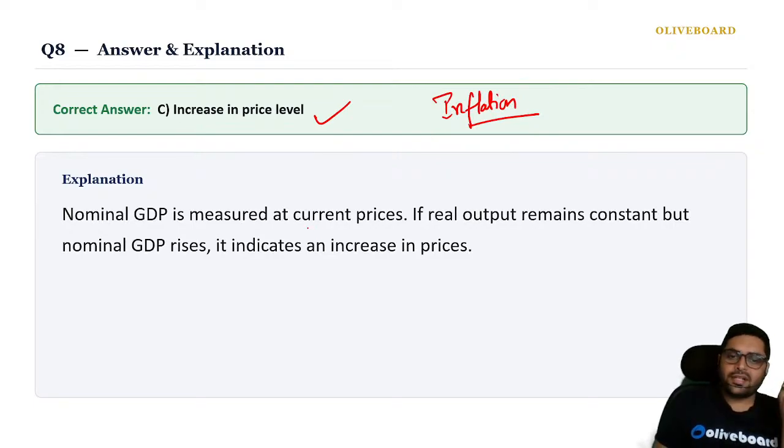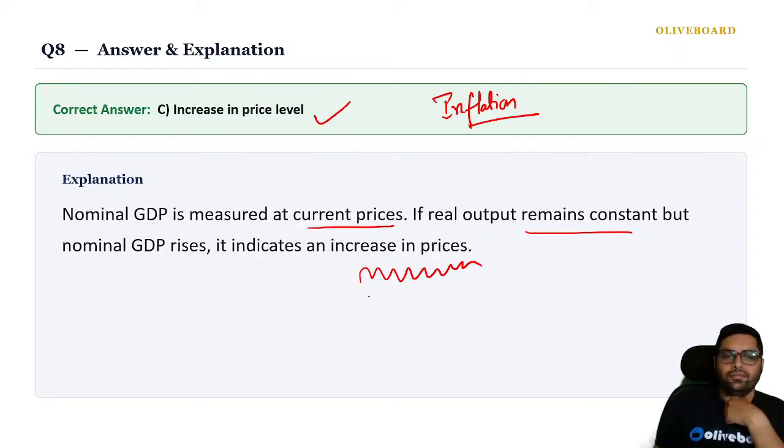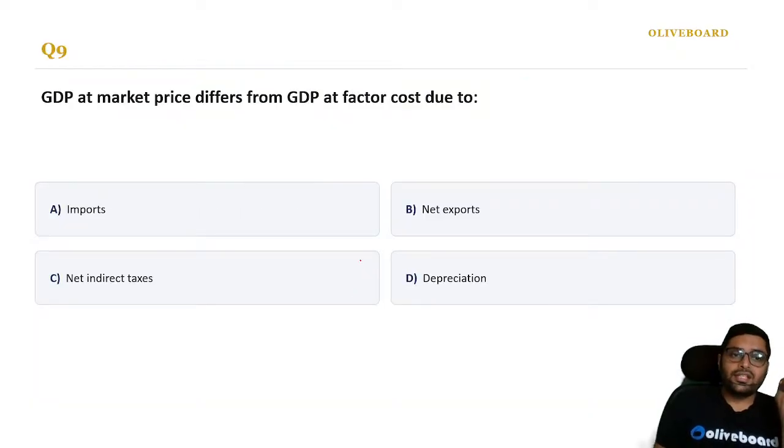Nominal GDP is measured at current prices, but if real output remains constant and nominal GDP rises, it means there is an increase in the price. Correct? So please remember nominal GDP. GDP at market price differs from GDP at factor cost due to...